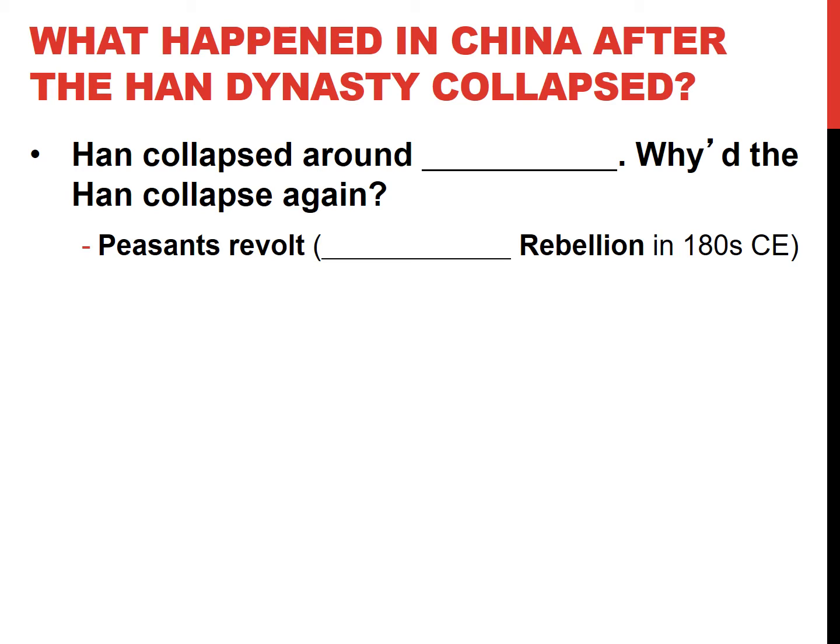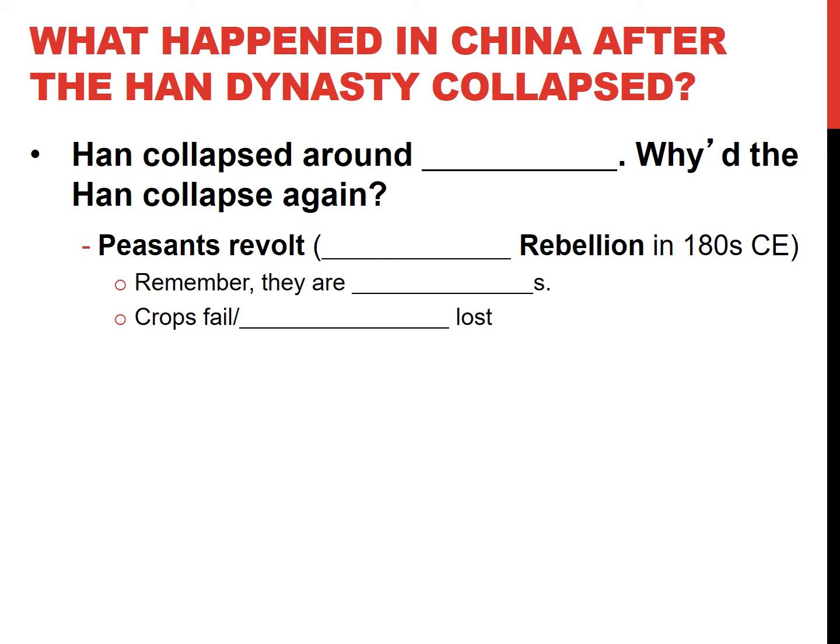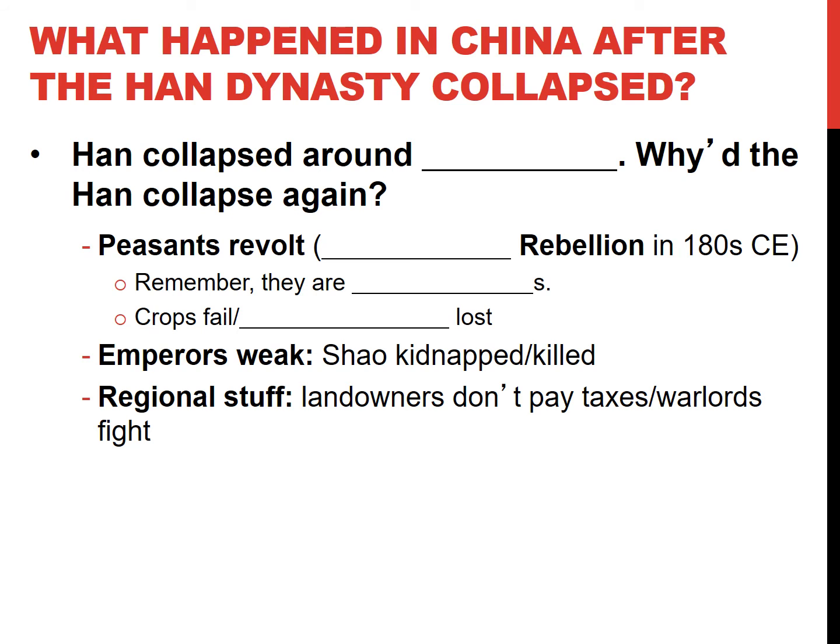During the Yellow Turban Revolt in 180 CE, those peasants were also Taoist. Their crops had failed, and they just assumed, hey, wait a minute, the Mandate of Heaven is lost. And since the Mandate of Heaven is lost, all hell breaks loose. They get an emperor, Shao. He's kidnapped and then killed at 13 years old because he's really weak.